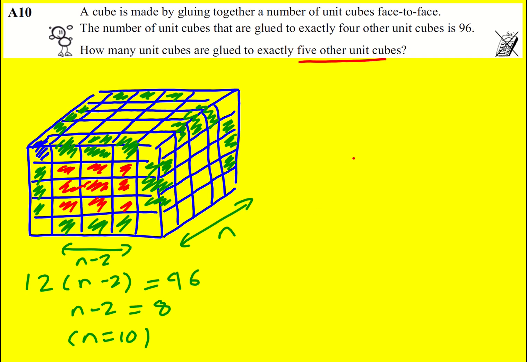Basically, it's going to be 6 lots of n minus 2, sorry, n minus 2 squared, actually, because I'm going to have 8 by 8, so 64. And then I've got 6 faces, so it's 6 times 64. 6 times 60 is 360. Add 24, we get 384 cubes.